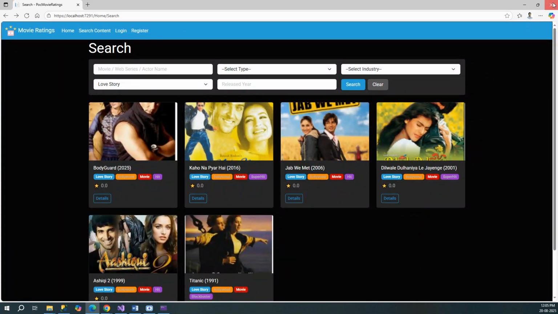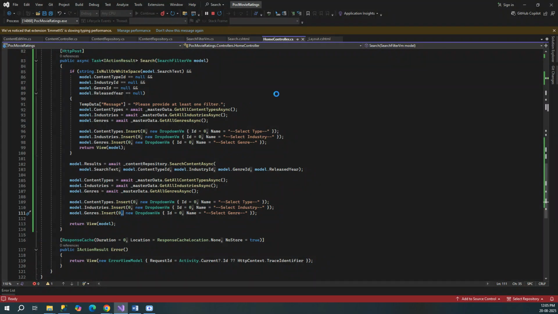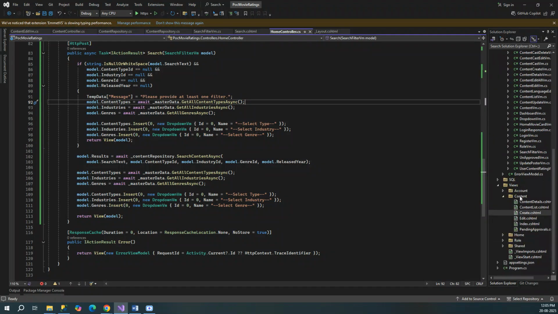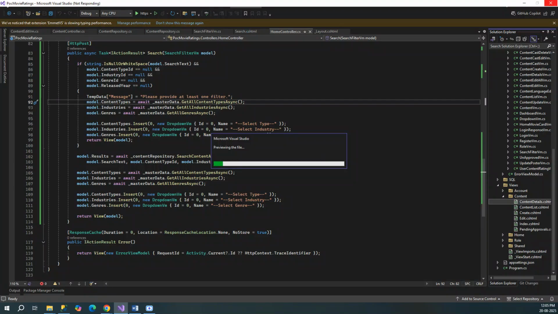Let me stop it, because it might not change the code and might not result in a correct one. So let me go quickly and check what we have. As far as I know, we have content details in content. Okay, content details in content. So now on search.cshtml, we will go to search.cshtml.